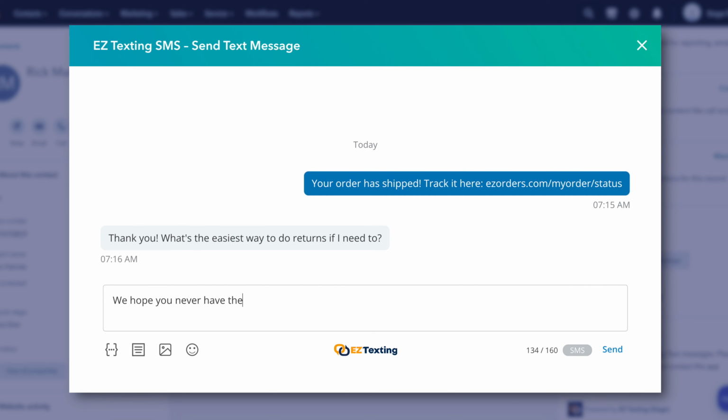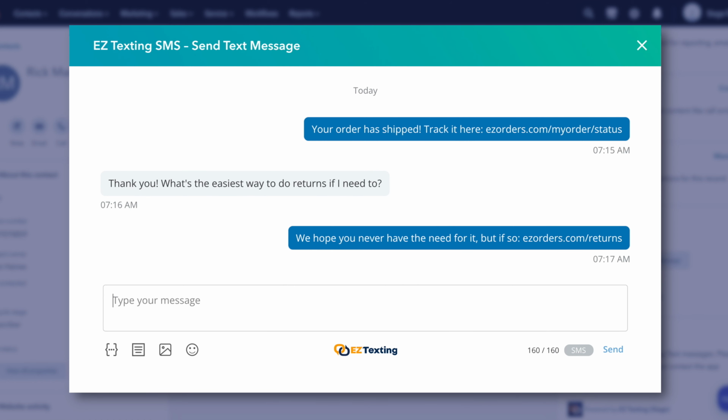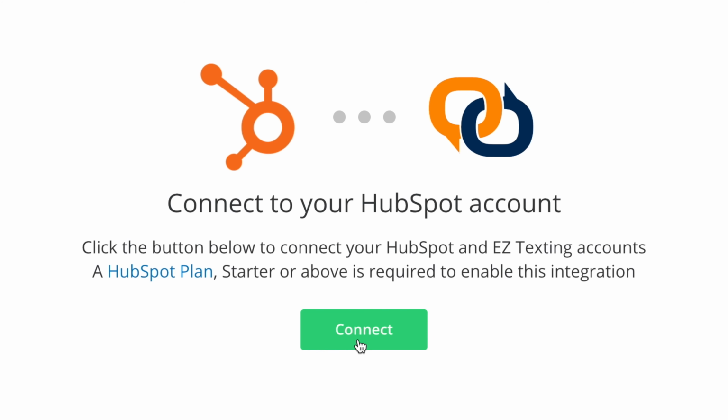Easy Texting and HubSpot are a perfect and powerful combination. Get started in just a few clicks, and you'll be creating powerful custom workflows without the need for a developer in no time.